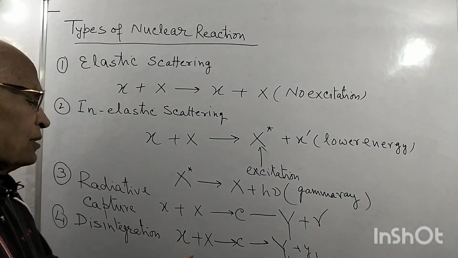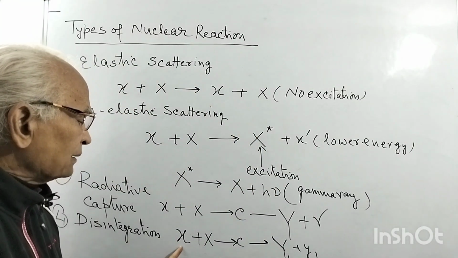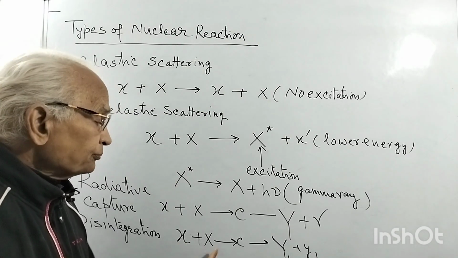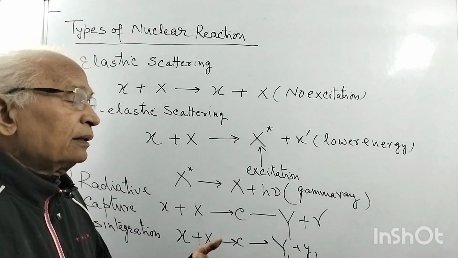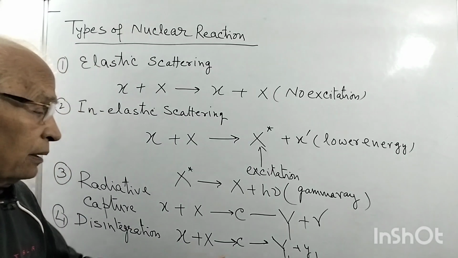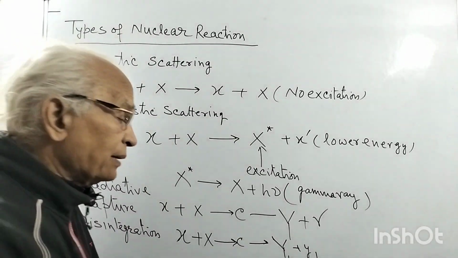Means the compound system formed by capture of the projectile into the target nucleus disintegrates in several ways depending upon the energy of excitation.